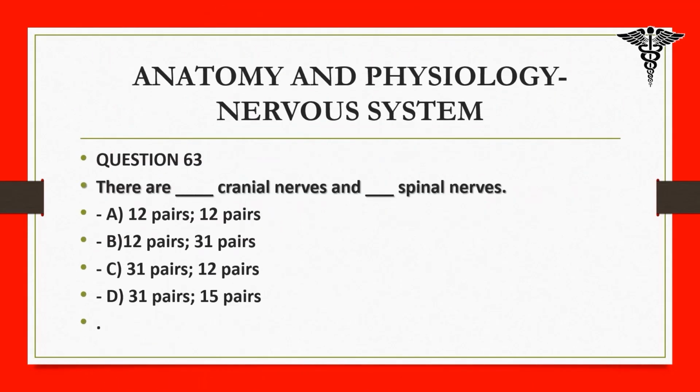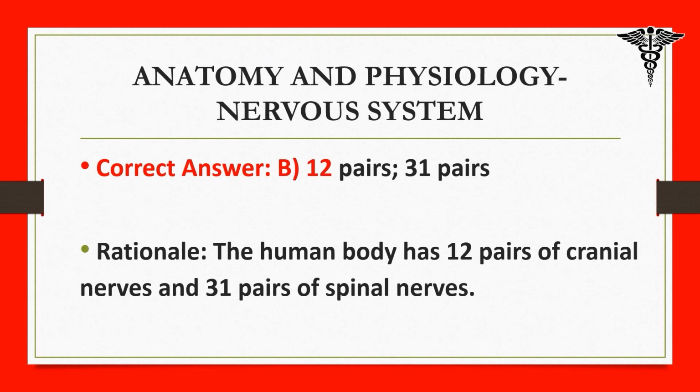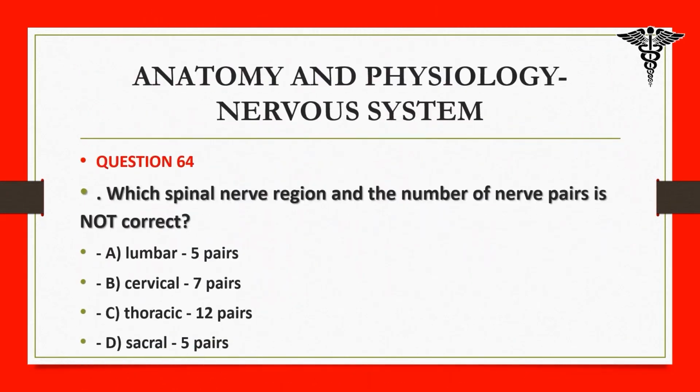63. There are ___ cranial nerves and ___ spinal nerves. A. 12 pairs, 12 pairs. B. 12 pairs, 31 pairs. C. 31 pairs, 12 pairs. D. 31 pairs, 15 pairs. Correct answer: B. 12 pairs, 31 pairs. Rationale: the human body has 12 pairs of cranial nerves and 31 pairs of spinal nerves.